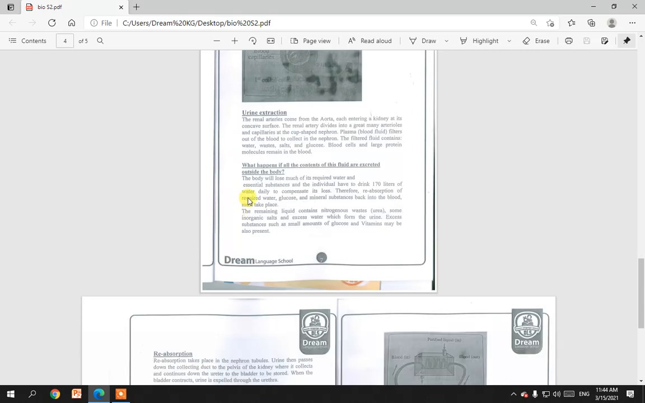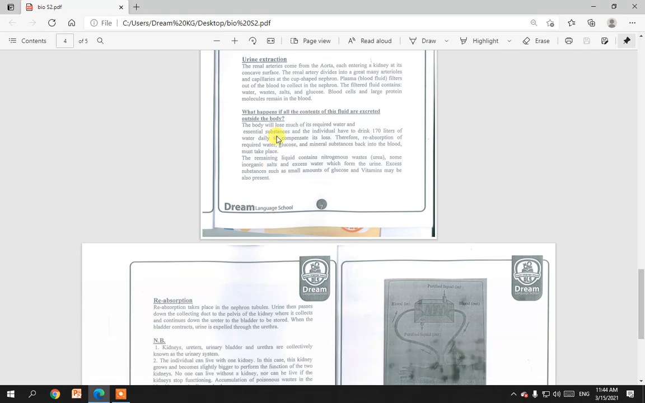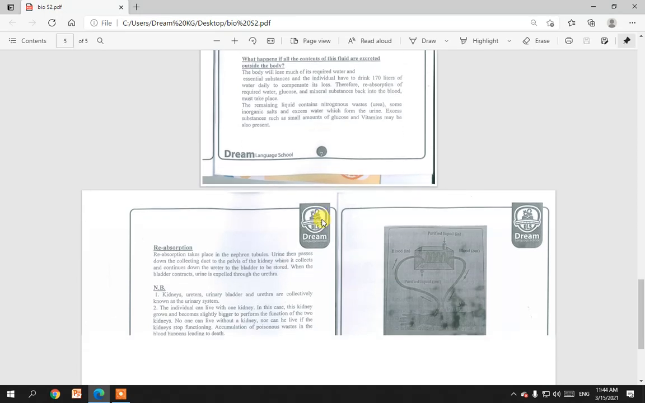What happens if all the contents of the fluid are excreted outside the body? The body will lose much of its required water and essential substances, and the individual would have to drink 170 liters of water daily to compensate for the loss of water. Therefore, reabsorption of required water, glucose, and mineral substances back into the blood must take place. The remaining liquid contains nitrogenous wastes, urea, which results from protein degradation, some organic salts, and excess water, which forms the urine. Excess substances such as a small amount of glucose and vitamins may also be present.